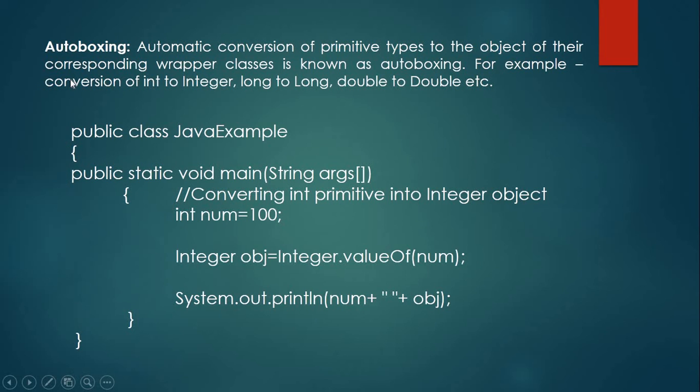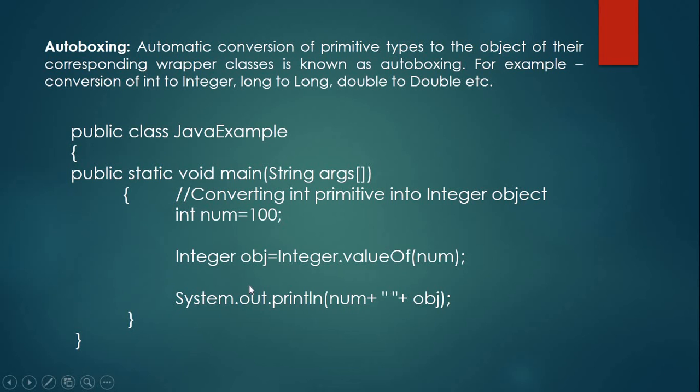Now we will see the concept of autoboxing. Autoboxing is the automatic conversion of primitive type to the object. Here we have to remember this: autoboxing will convert primitive type to the object, meaning variable to the object of the corresponding class. Okay, so this is known as autoboxing. For example, conversion of int to Integer, long to Long, double to Double, etc.